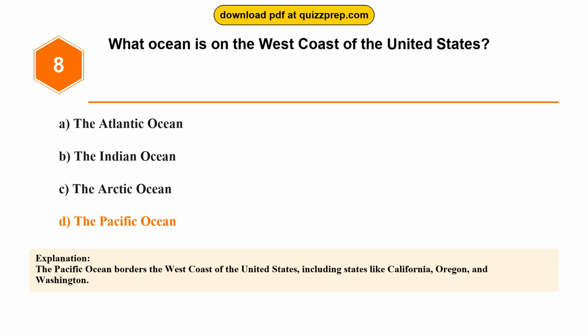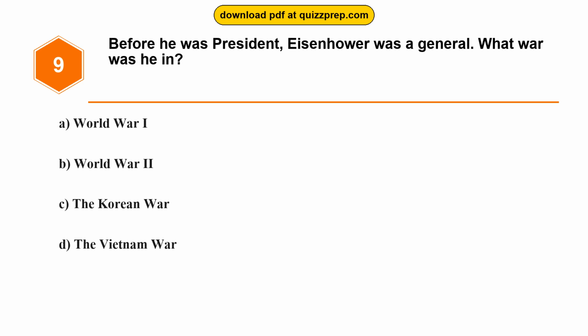Question 9. Before he was president, Eisenhower was a general. What war was he in? Option A. World War I. Option B. World War II. Option C. The Korean War. Option D. The Vietnam War.